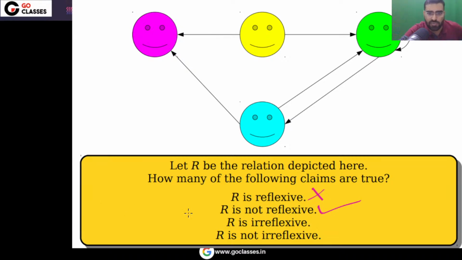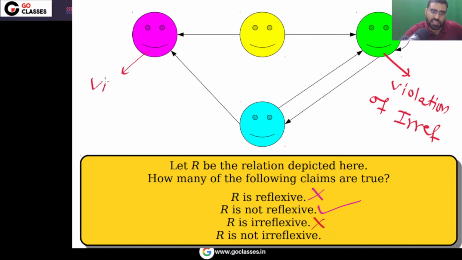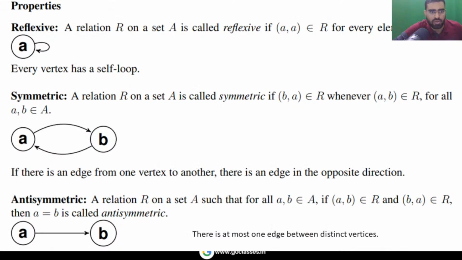R is irreflexive: this is not correct because of green, which is a violation of irreflexive. So R is not reflexive and not irreflexive. All the definitions we have seen, I hope you understood.